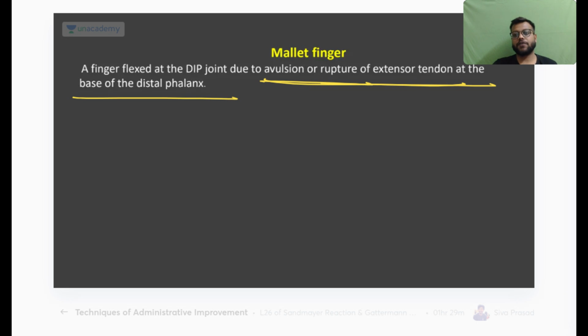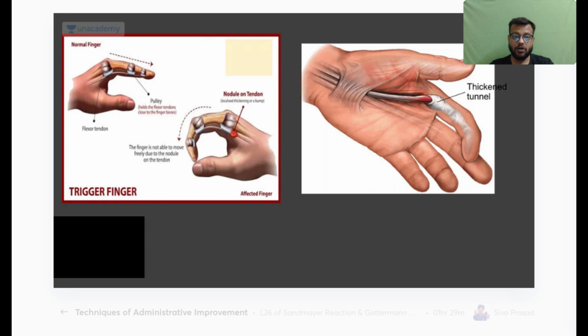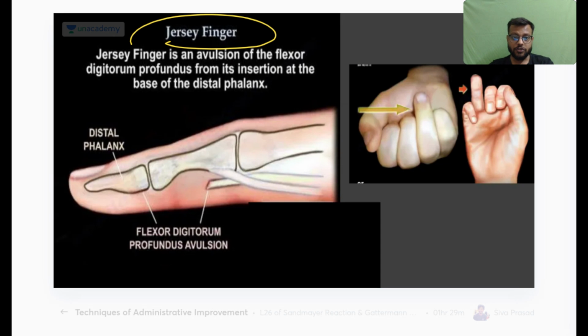Okay, and the opposite of this, if there is fracture or avulsion of the flexor tendons, your finger will not be able to flex at the DIP. So this is called your jersey finger. Here you can see everything flexes, just this one cannot flex. This is your jersey finger.